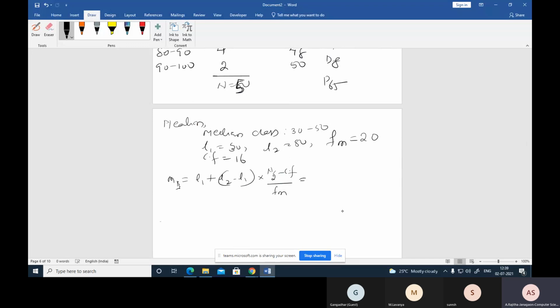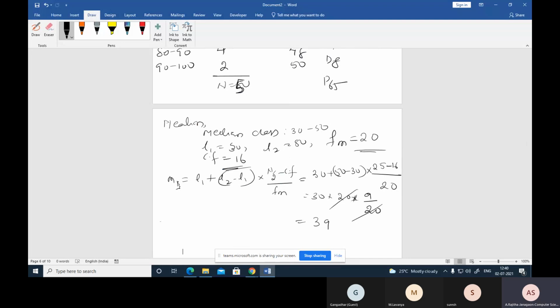So here L1 is 30 plus 50 minus 30 into n by 2 is 25 minus 16, divided by 20. So 30 plus 20 into 9 divided by 20, which is 30 plus 9, 39. So now 39 is the median value.